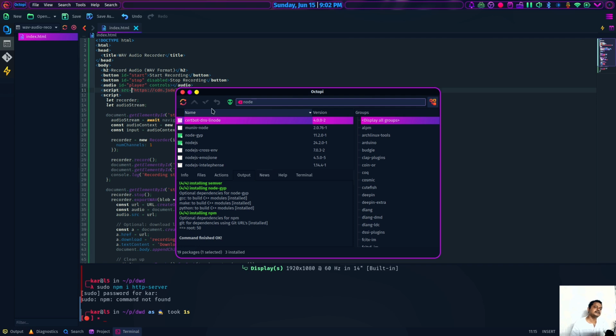That is the reason why I use this Linux distribution called Garuda Linux. Under the hood, it uses the Arch distribution, but Garuda makes it easy to handle all those Arch related things.